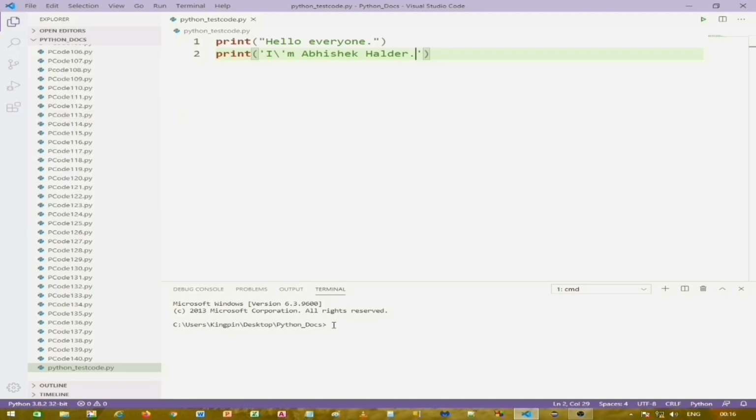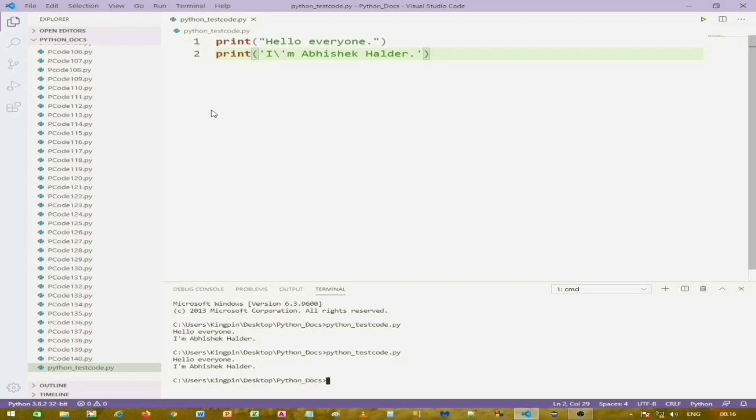Okay, now go to the terminal and write the file name and run it. Press enter to run it, so the output is clearly visible. You can also use the navigation keys to browse through your already run files.